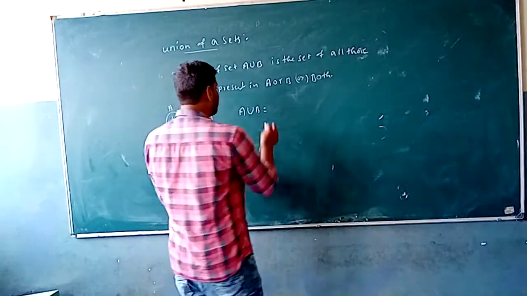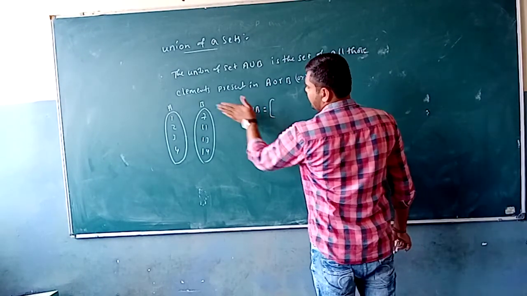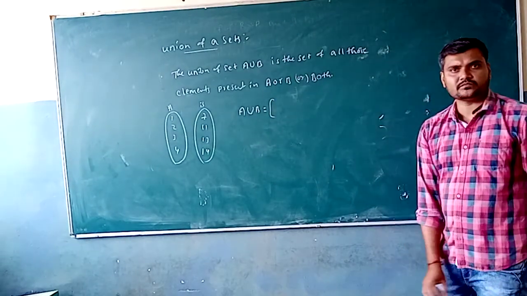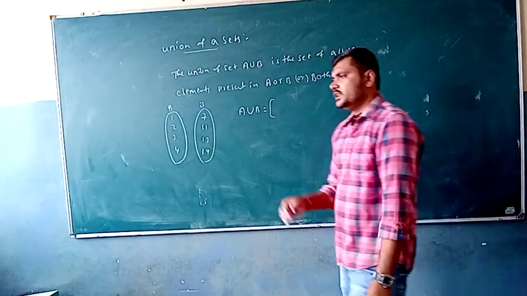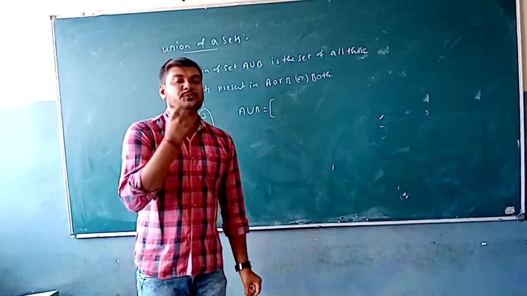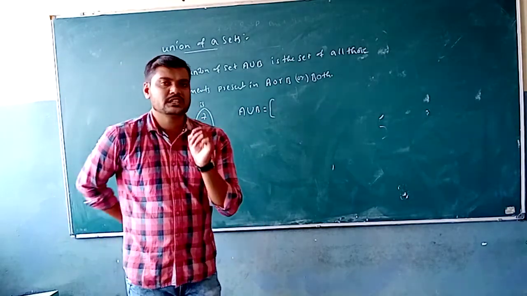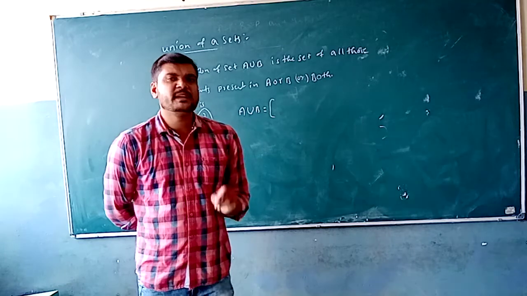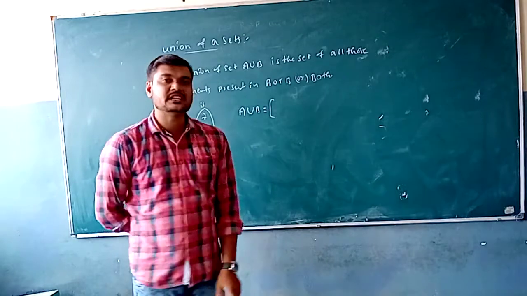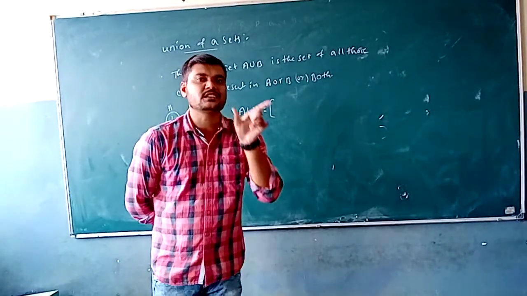So now, if we say union, what comes here? The elements in A union B are those in set A and all the elements in set B. Now, as an example, suppose we take the first PUC class: set A is the group of girls in class 11 and set B is the group of boys in class 11. If we consider A union B, the elements in it are going to be the group of girls as well as the group of boys.